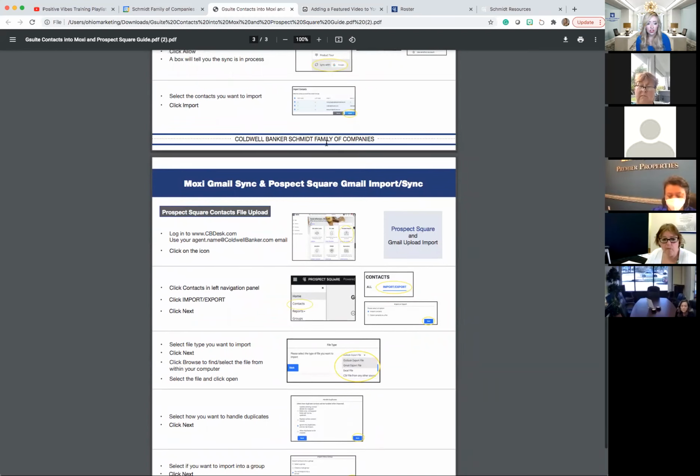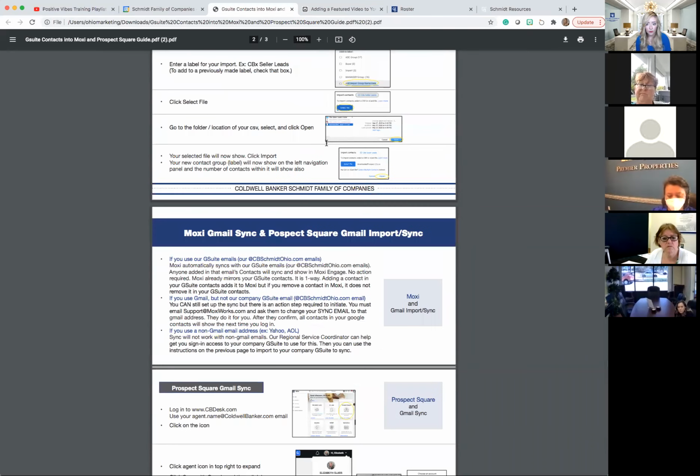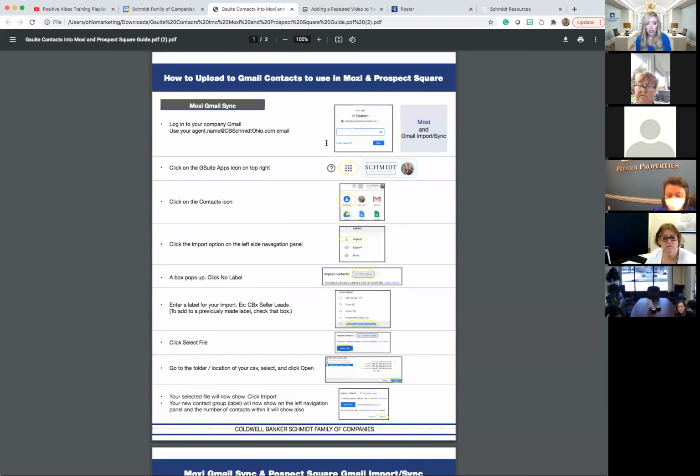Now, I want to give you additional resources for this because we actually got to work with a really great support team in Moxi. So I want to show you how you can get something like this for every single thing you can think of. Creating a presentation, adding custom pages, setting up your website, adding a custom page to your website, you name it. The most simple or the most advanced thing that we have available for you guys in step-by-step.